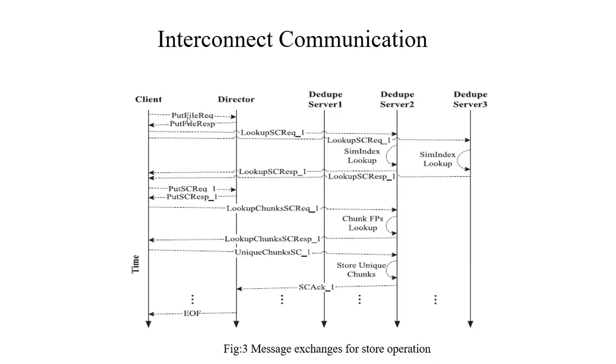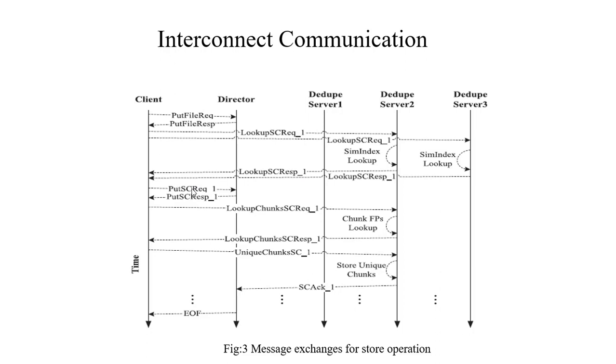Here the client first sends a put file request to the director, and the director sends a put file response. After getting the put file response from the director, the client sends a lookup superchunk request to the dedupe server. Here you can see that there are three dedupe servers: server 1, server 2, server 3. After getting the lookup superchunk request, the dedupe server performs the similarity index lookup. After getting this, the server sends a lookup superchunk response to the client.